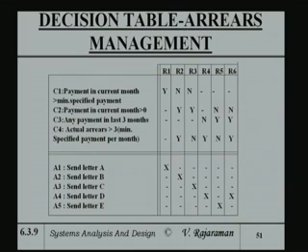The third rule says that if the payment in the current month is greater than 0, but it is less than what is required in the month, and the actual arrears is less than 3 months' minimum specified payment, then you send another letter, C.